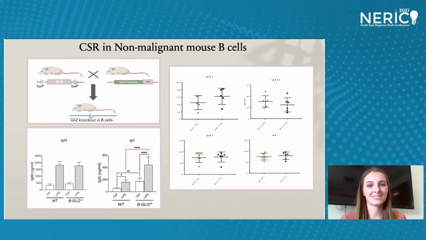Next, please. Although we know that GLI2 regulates IgM secretion in WM, we want to determine the effect in normal B cells. So we generated a conditional knockout mouse model where GLI2 was deleted in B cells. Mice with this mutation have no significant change in survival or B cell development.